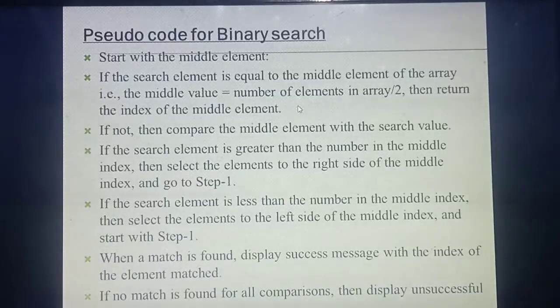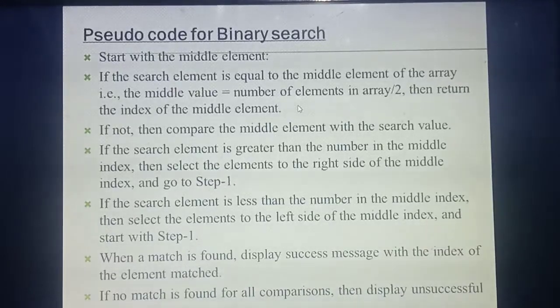If the search key value is greater than the middle value, which side does your search need to go? Right side. At the same time, if your search key value is less than the middle value, which side? Left side. When you are searching and your search value is found, the algorithm will display a success message and you will get the index. If no match is found, you will get an unsuccessful message. Understood?